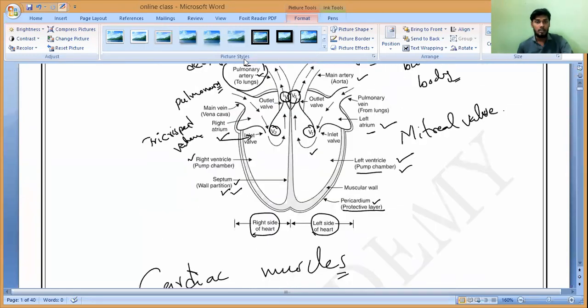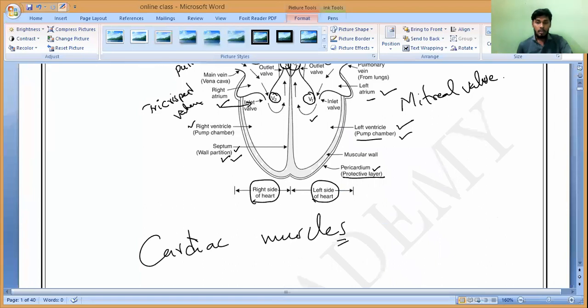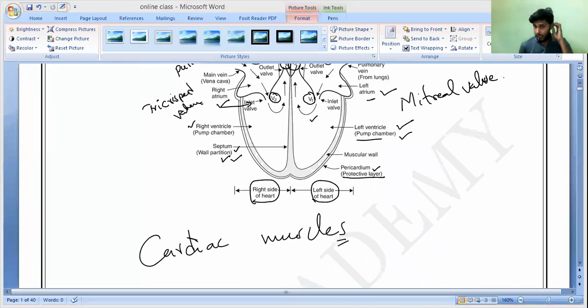Till here, if there is any doubt, please ask me. Till here we have studied in the last class. Correct? Clear? Yes or no? So as we know, the walls of the ventricles are thicker to resist the high pressure, because they need to pump the blood with high pressure. That is why their walls are a bit thicker compared to the atrium walls. That is what you have to remember.